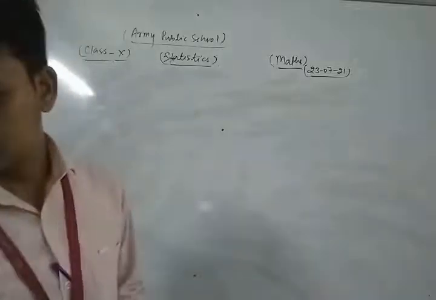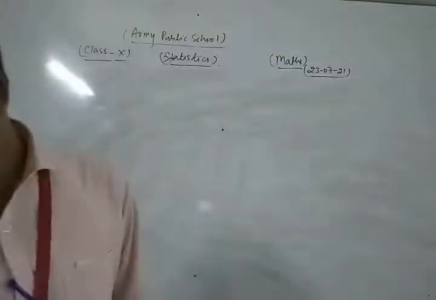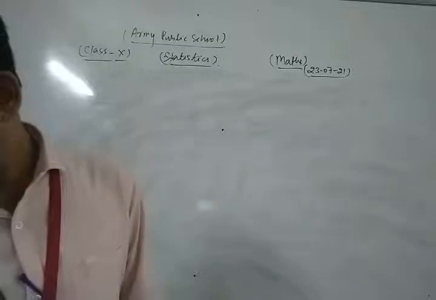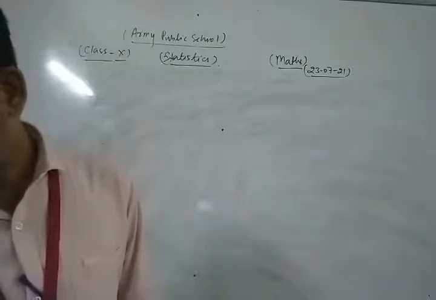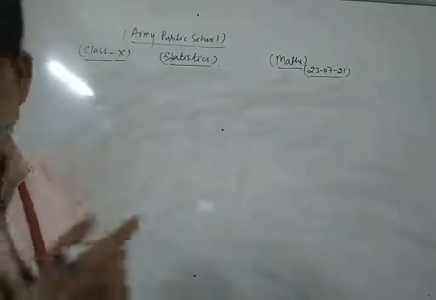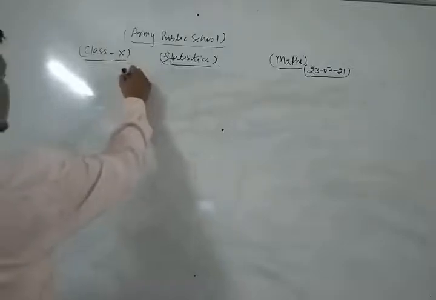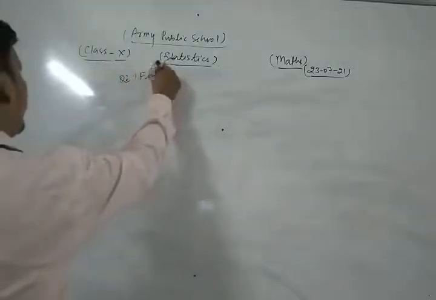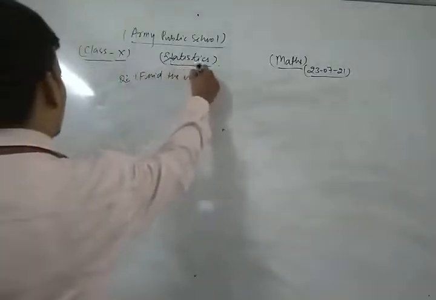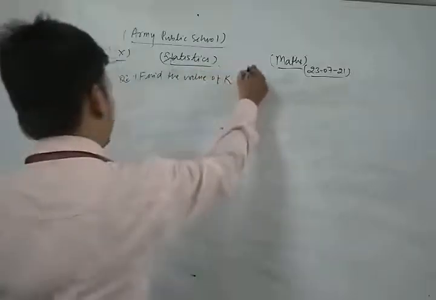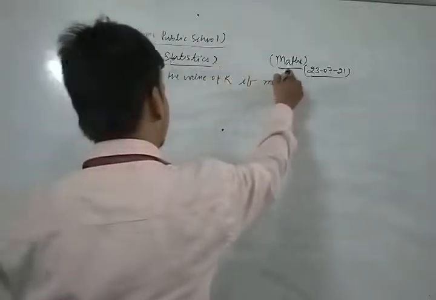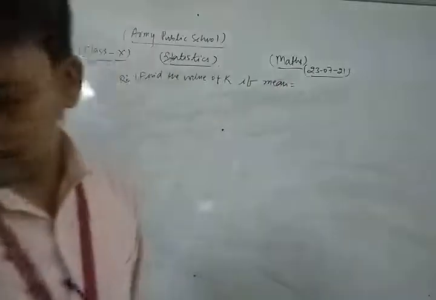Now the question is: find the value of k if the mean of the given data is 14.